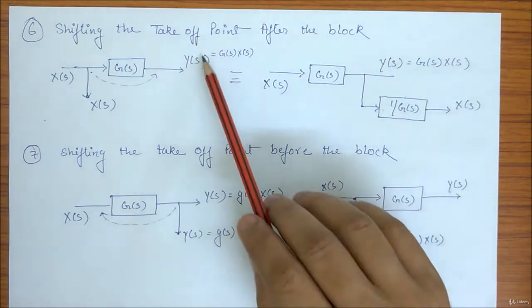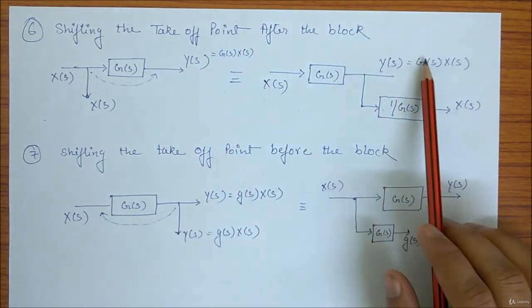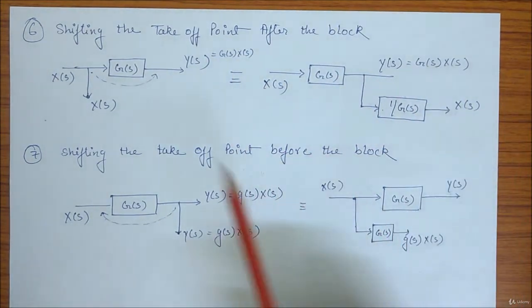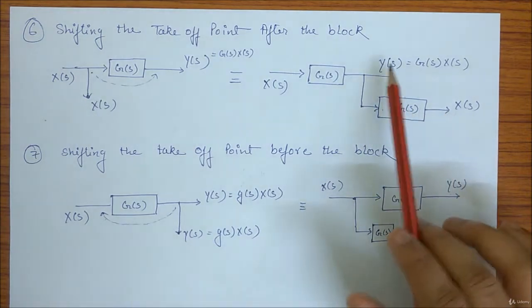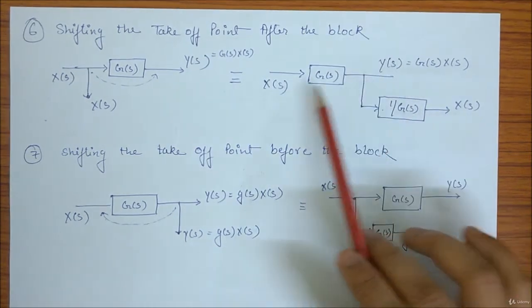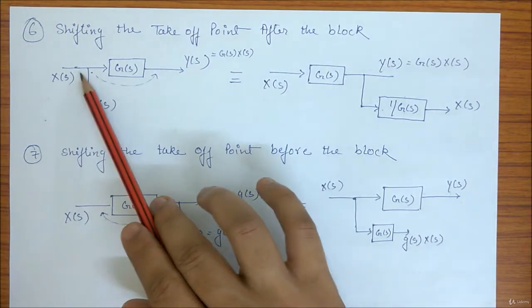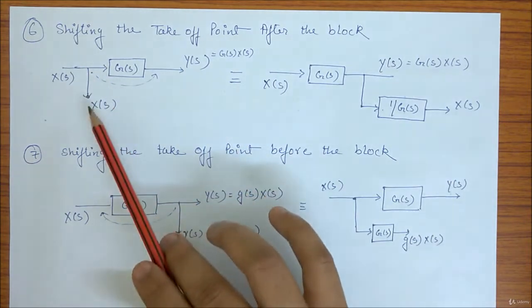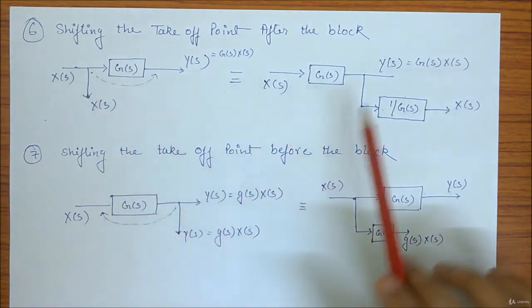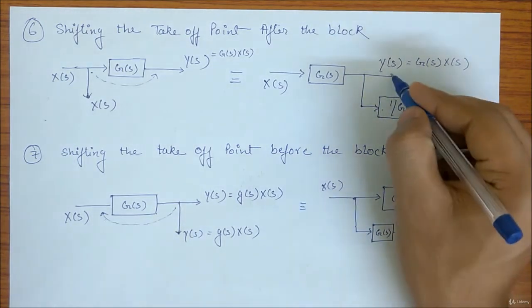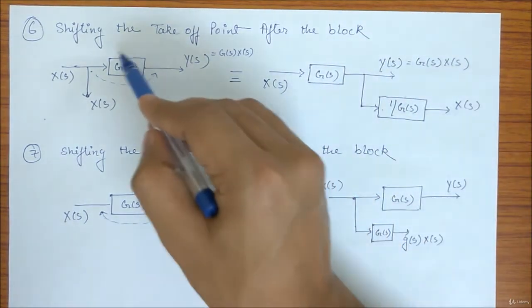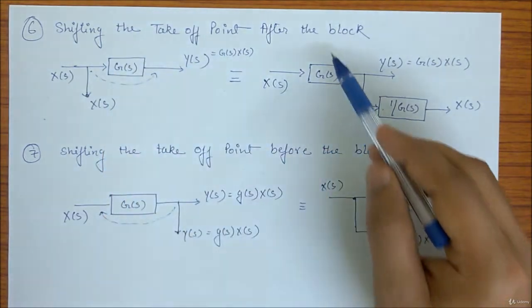I kept the output constant. Here the output was the same, so I don't have to worry, but here the output changed. That is why I have to make arrangements. XS was my input, takeoff point, and YS was my output. Same thing here, so I replace this whole block with this block.